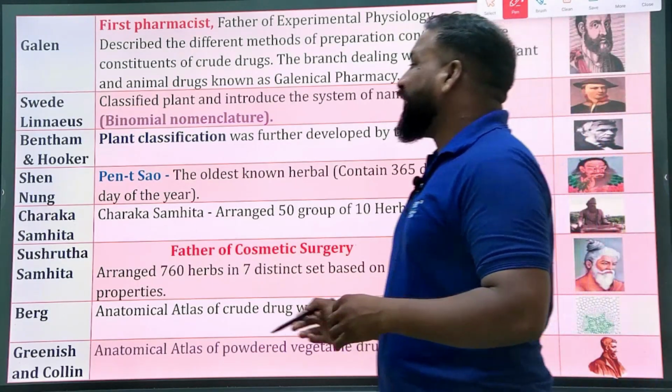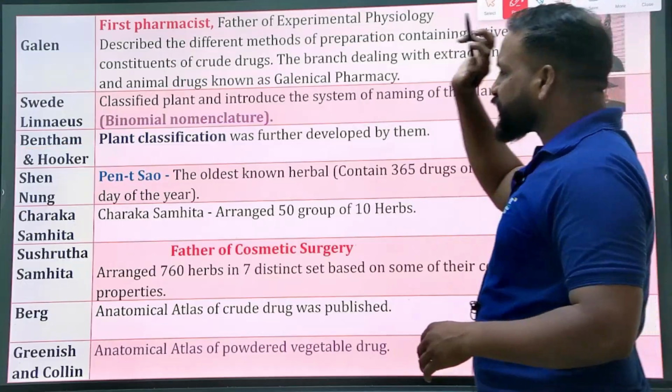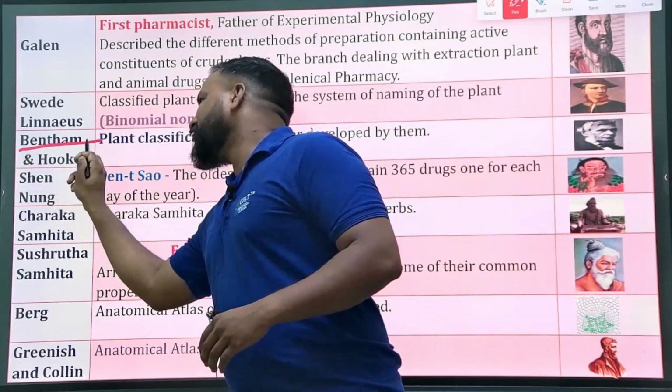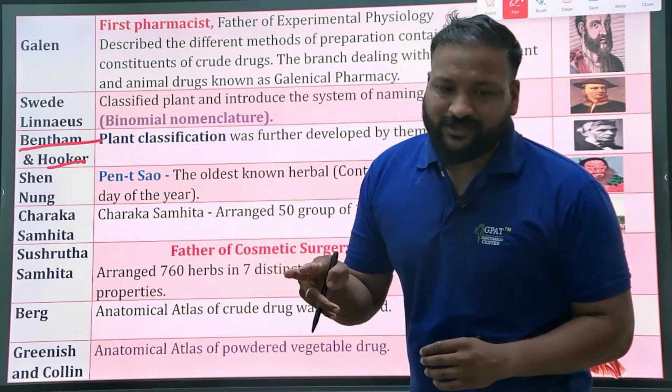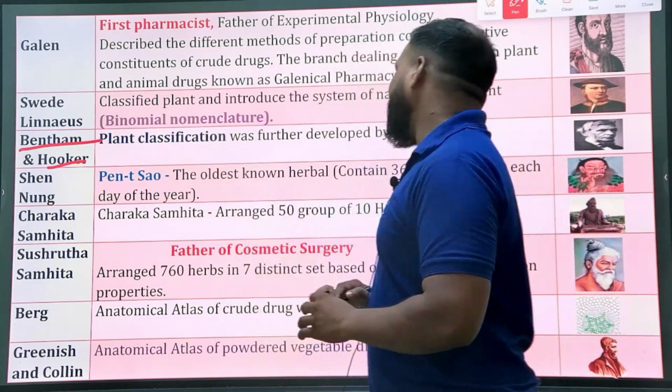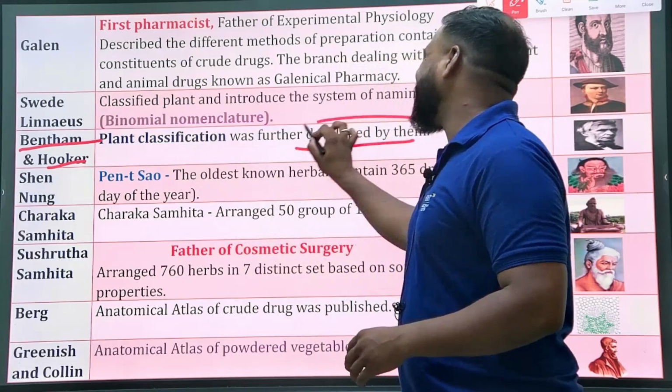Also do remember Bentham and Hooker. These two persons, Bentham as well as Hooker, classified the plant kingdom further. Plant classification was further developed by them.